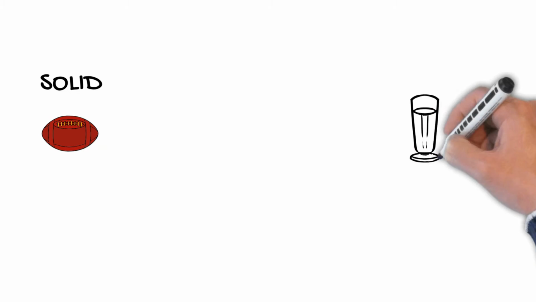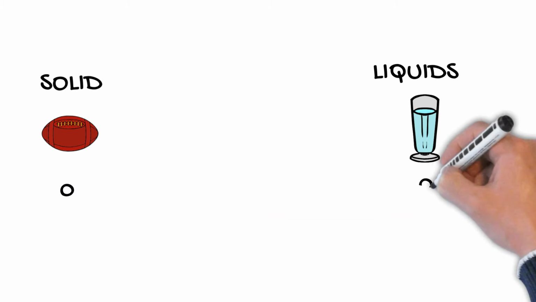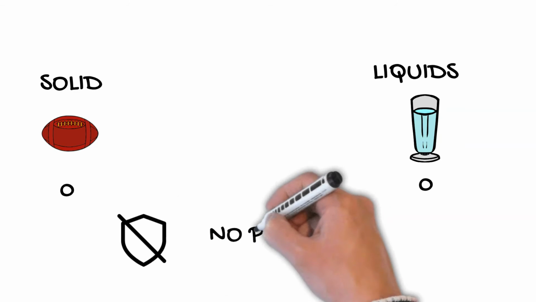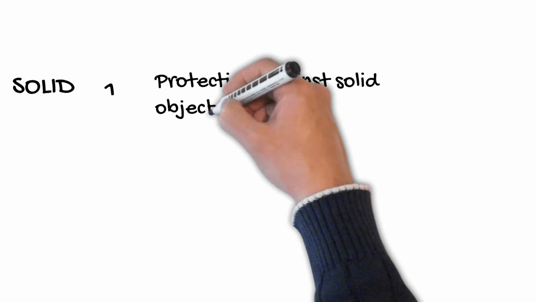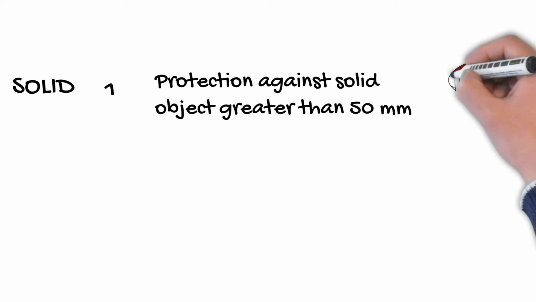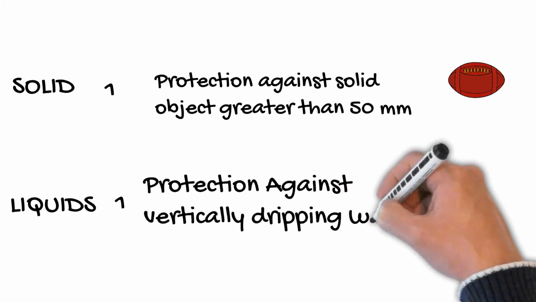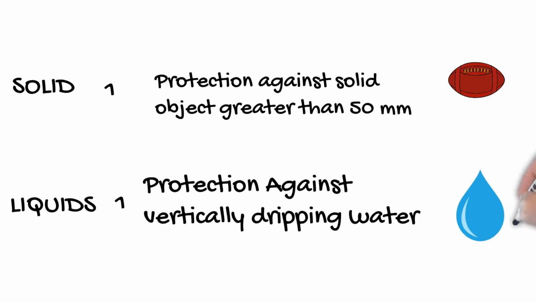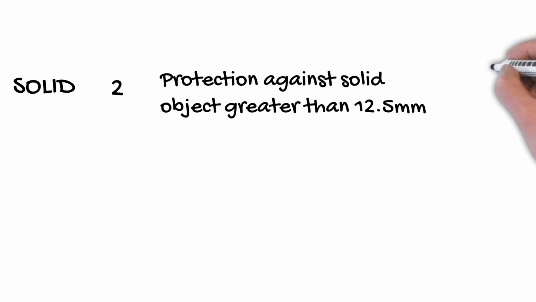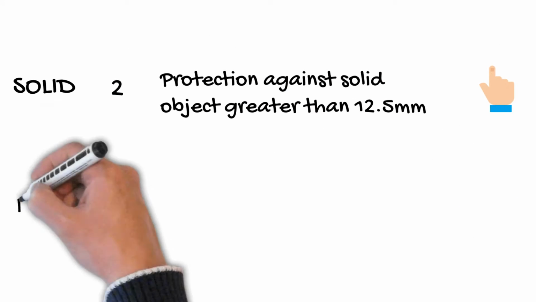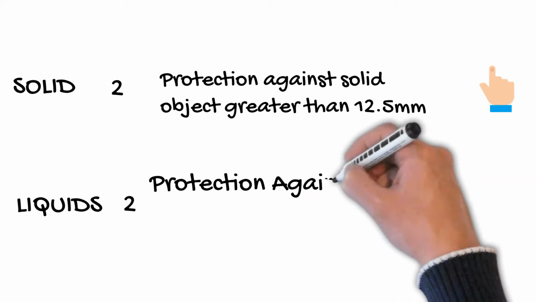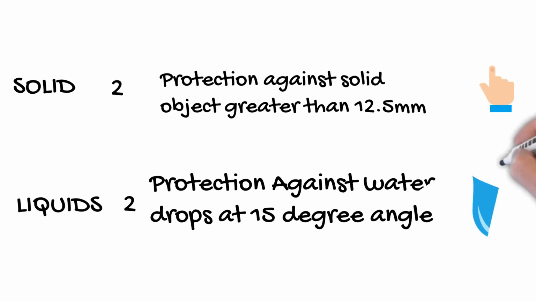For example, a device having IPX0 for solid and IPX0 for liquid offers no protection against water or any physical particles, whereas a device having solid IPX rating 1 and liquid IPX rating 1 provides protection against solid objects greater than 50 mm, for example a football, maybe your hand, and it also offers protection from vertically dripping water. Similarly, a device having IPX rating 2 for solid and liquid protects against solid objects greater than 12.5 mm, for example your finger. It also offers protection from vertically dripping water.